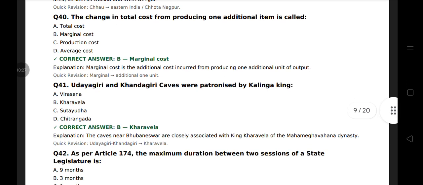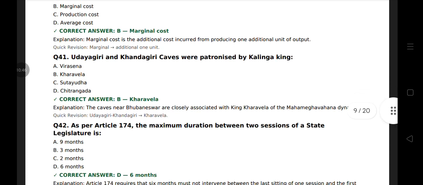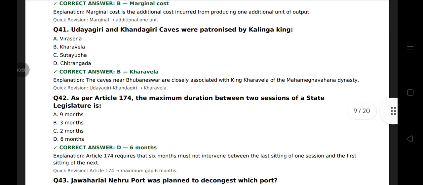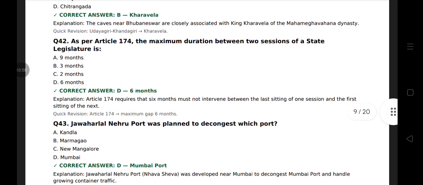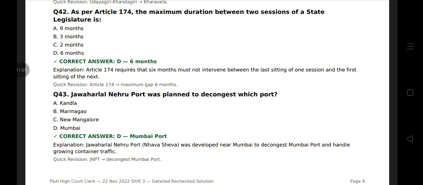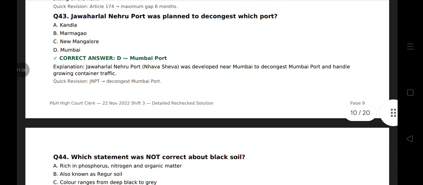Question 41. Udayagiri and Khandagiri caves were patronized by the Kalinga king Kharavela. The caves near Bhubaneswar are closely associated with King Kharavela of the Mahameghavahana dynasty. Question 42. As per Article 174, the maximum duration between two sessions of a state legislature is 6 months. Question 43. Jawaharlal Nehru Port was planned to decongest which port? That is Mumbai Port.